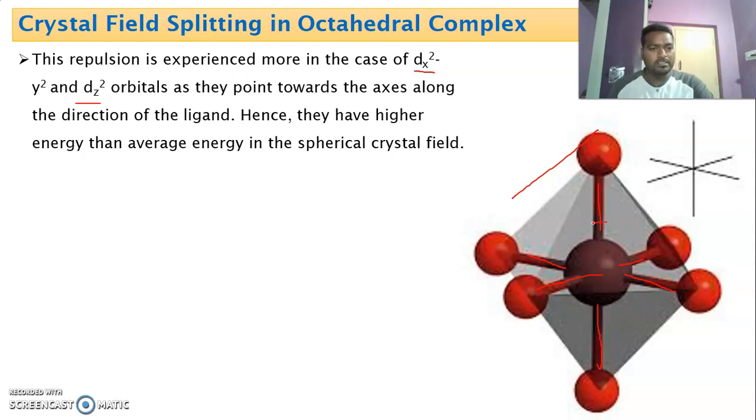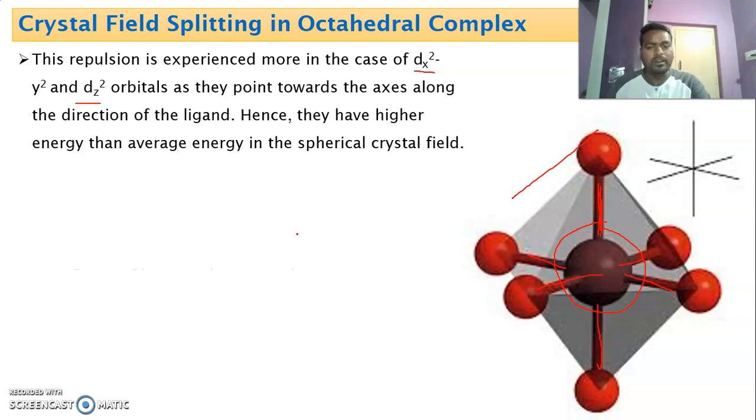The d orbitals of the metal ion are directed to the path of the approaching ligand, that is, they are nearer to the path of the approaching ligand. So because of the nearest distance, what happens? Among the 5 d orbitals, the eg orbitals are nearer to the path of the approaching ligand. If they are nearer, repulsion increases. If repulsion increases, they are going to occupy higher energy.